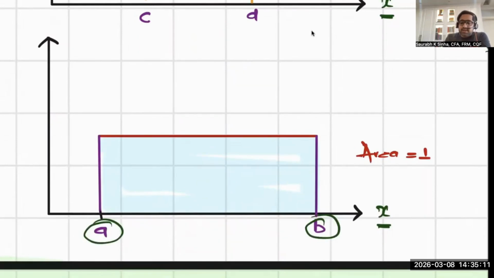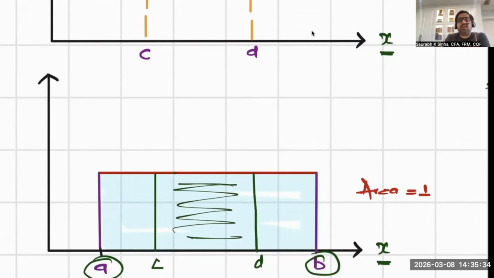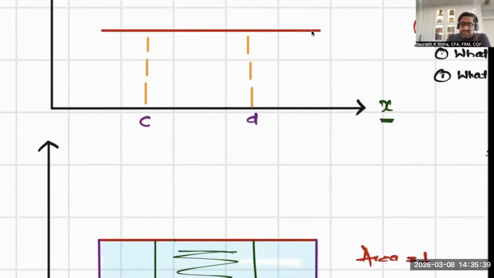And I'm interested in finding what is the probability between C and D. I'm interested in this area.